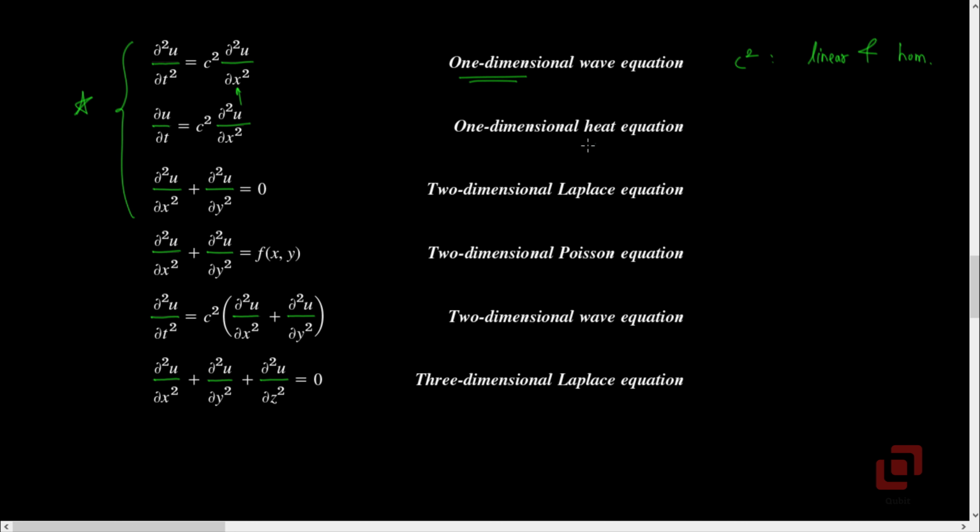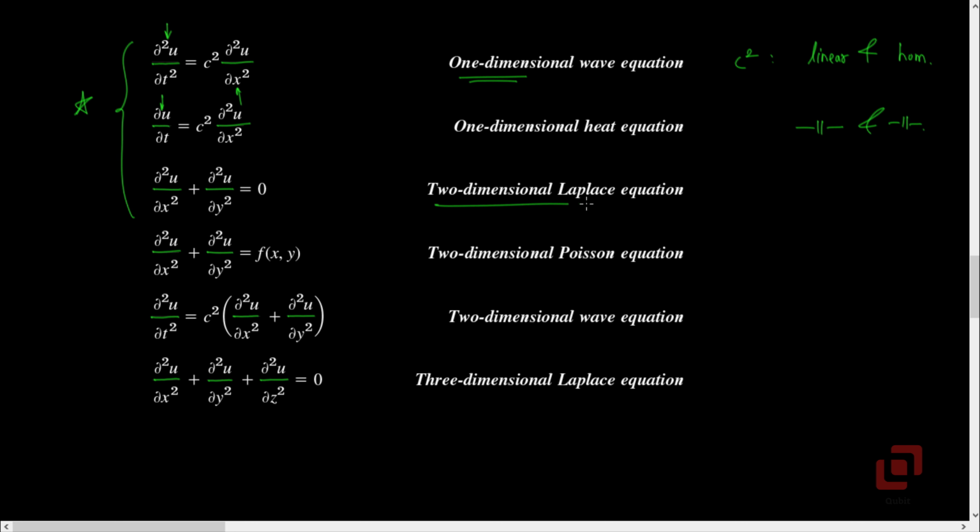Let's now go to the one-dimensional heat equation, which is ∂u/∂t equal to c squared into ∂²u/∂x². Note the difference between these two. The right hand sides of both these equations are identical, but for the wave equation, the left hand side consists of the second order derivative of u with respect to time, and for the heat equation we have the first order derivative. So if we treat c squared as a constant, which in most cases is a constant, then the 1D heat equation is linear and homogeneous.